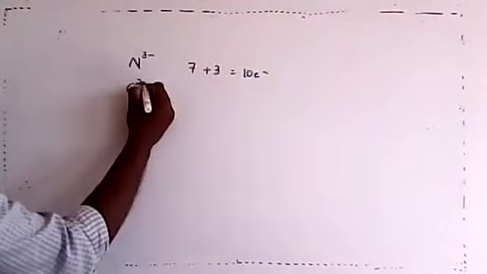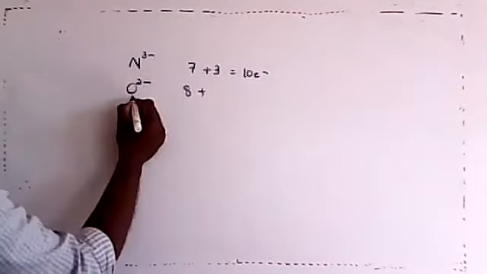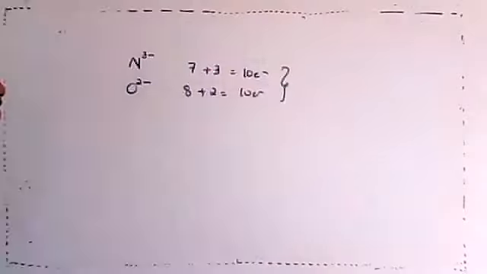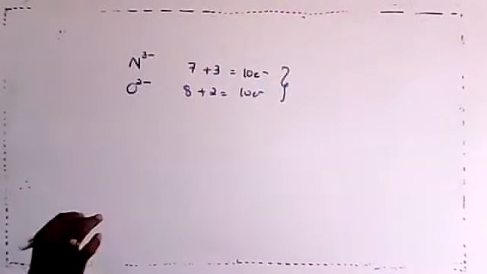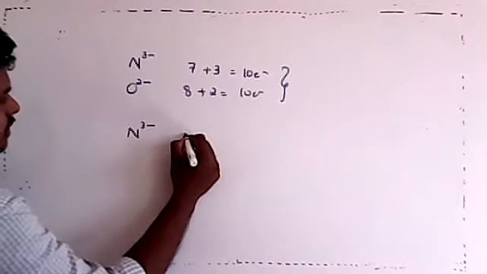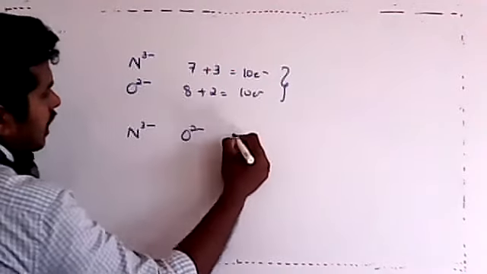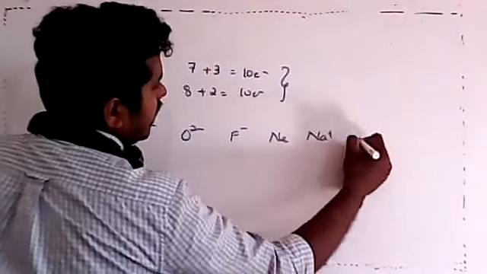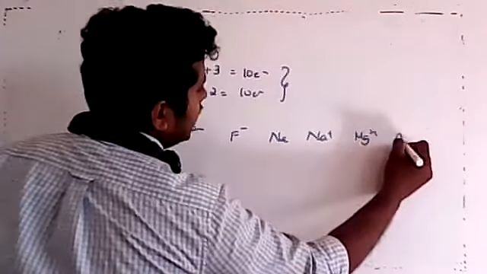Then O2 minus, which has atomic number 8, 2 electrons are added, again 10 electrons. So now I can consider these two isoelectronic. In isoelectronic species, we compare N3 minus, O2 minus, F minus, neon, and Na plus, Mg2 plus and Al3 plus.